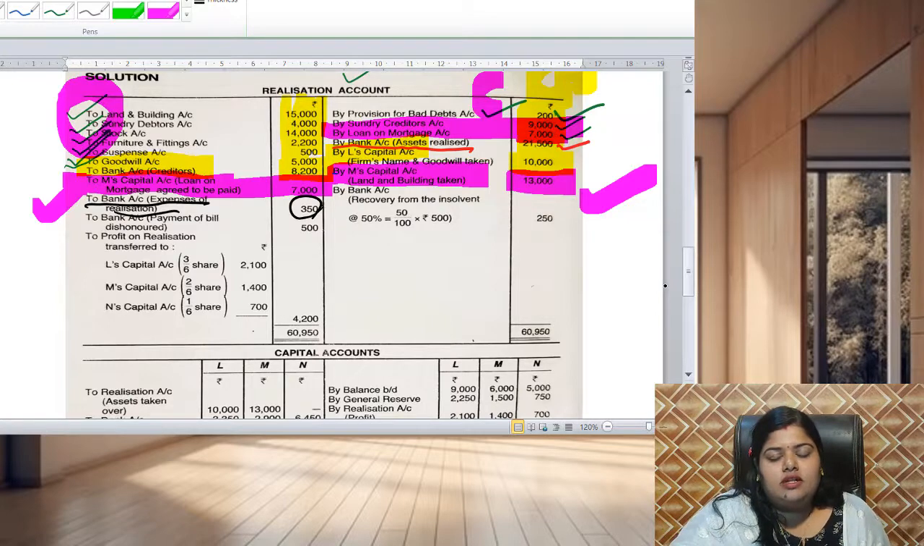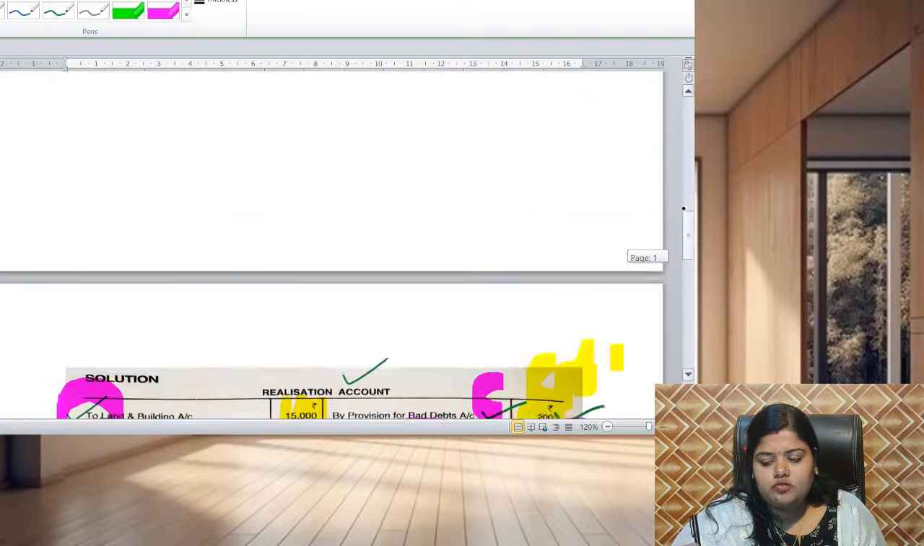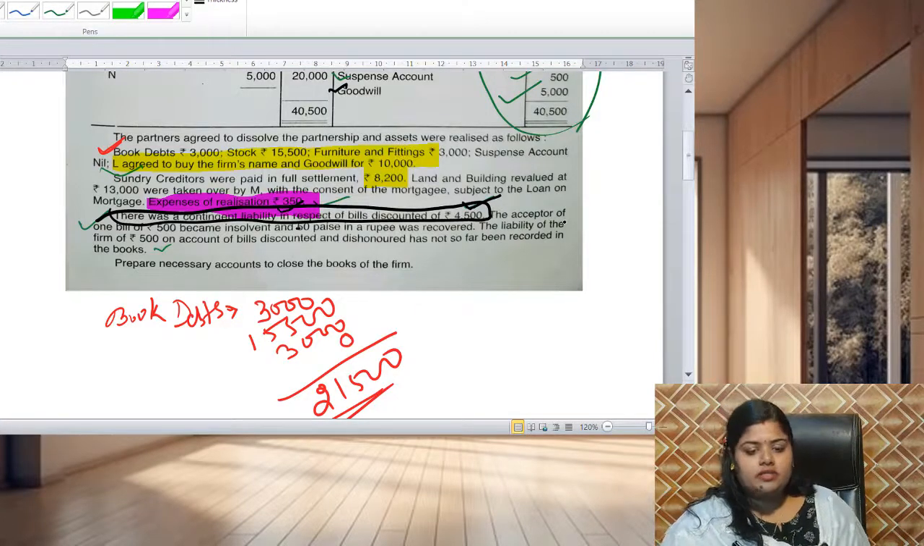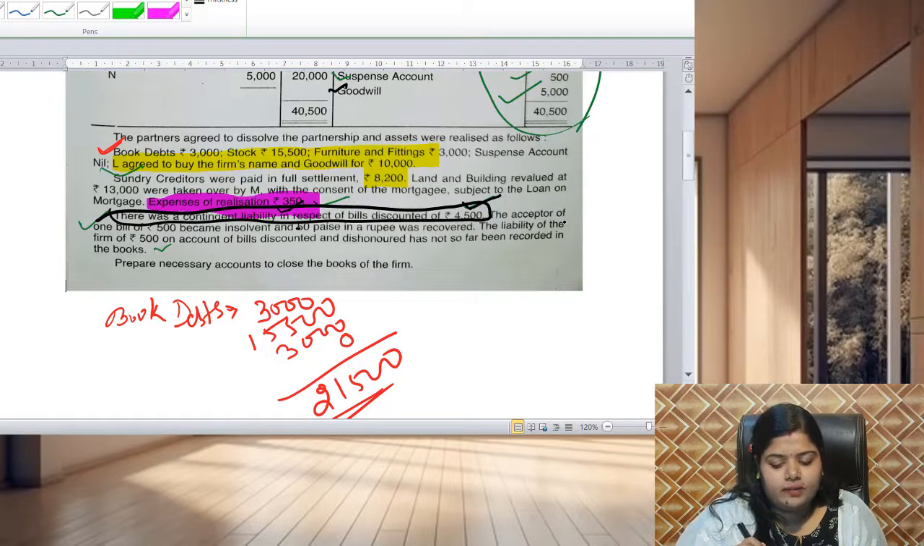That's why they are not recorded in the balance sheet, but it should be mentioned in the footnote of the balance sheet that there is a contingent liability regarding this, but there is no treatment of it in the balance sheet or any other account. So the rupees 4,500 contingent liability will not be recorded in the dissolution account as it is actually not a liability. Right? Now coming to the next, the acceptor of one bill of rupees 500 became insolvent and 50 paise in a rupee was recovered.